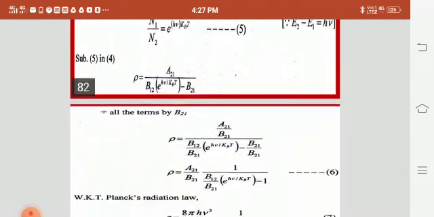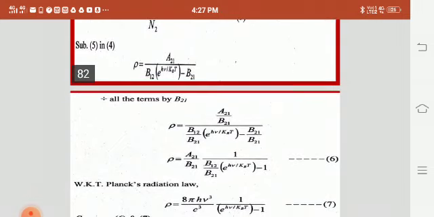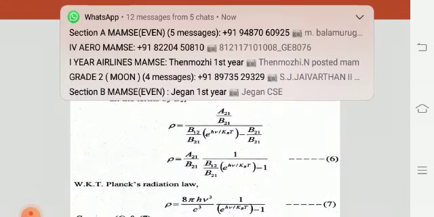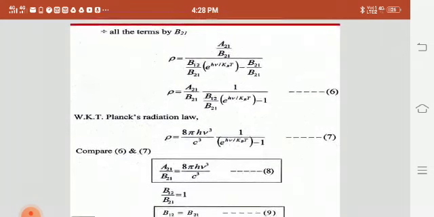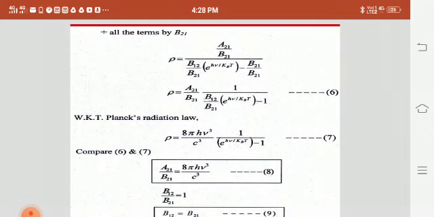Here we are going to simplify this equation. So we get rho is equal to A21 by B21 times 1 divided by (B12 by B21) exp(h nu by kBT) minus 1. With respect to Planck's radiation law, we can write the above equation, that is the sixth equation, in terms of frequency as rho is equal to 8 pi h nu cubed divided by c cubed times 1 divided by exp(h nu by kBT) minus 1.